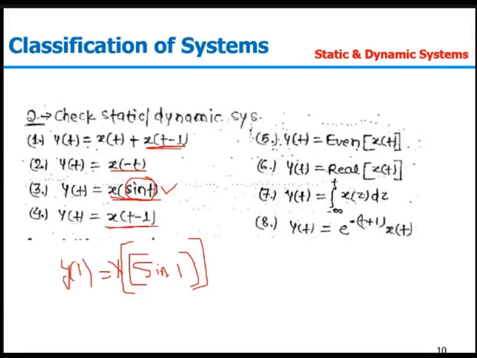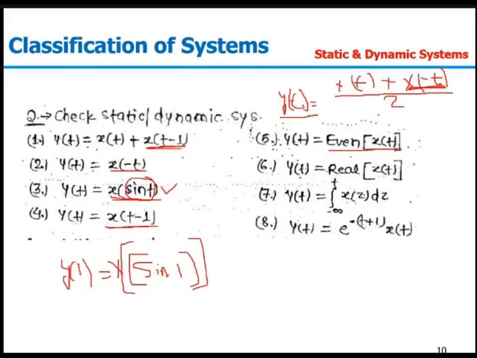The fifth one, even of xt. What is the even function of xt? As we have discussed in our previous lecture, I can write yt equal to xt plus x of minus t, divided by 2. So this is my even function. This is my new yt, or you can say my updated yt. Now in this case, yt is depending on x of minus t. So if t is positive, it is depending on the past value. If t is negative, it is depending on the future value. So this is also an example of a dynamic system.